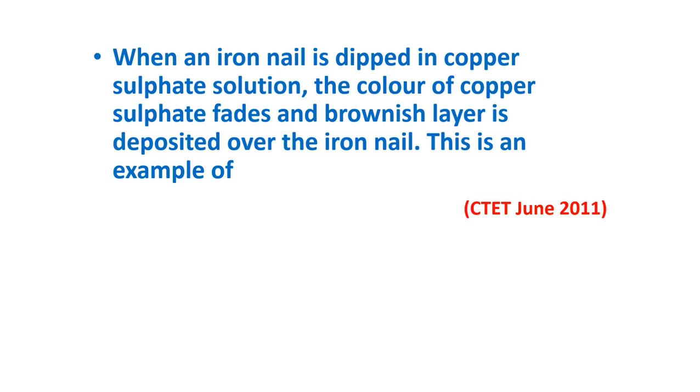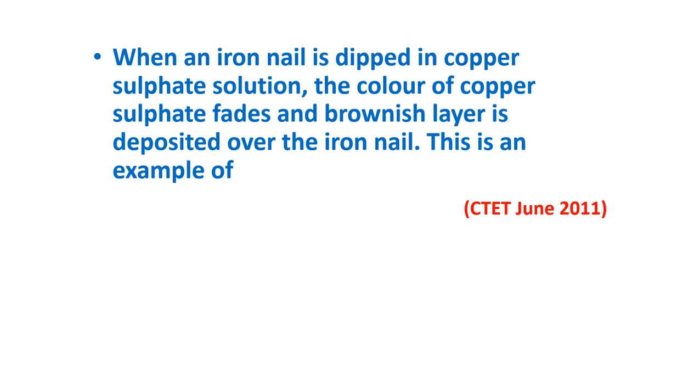When an iron nail is dipped in copper sulfate solution, the color of copper sulfate fades and brownish layer is deposited over the iron nail. This is an example of. Before going to the options, we need to understand the question.